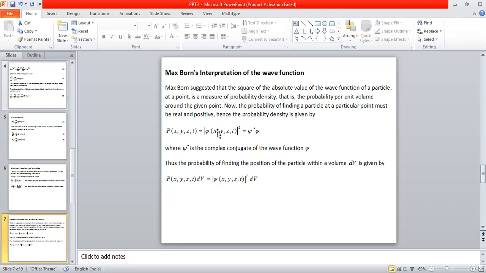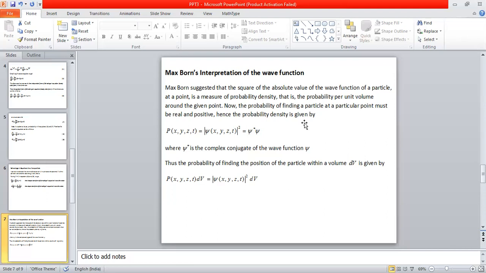So this probability density can be measured by the square of the absolute value of the wave function of the particle, according to Max Born. Now, the probability of finding a particle at a particular point must be real and positive. So therefore, probability density is given by, we discussed this one in the first session.